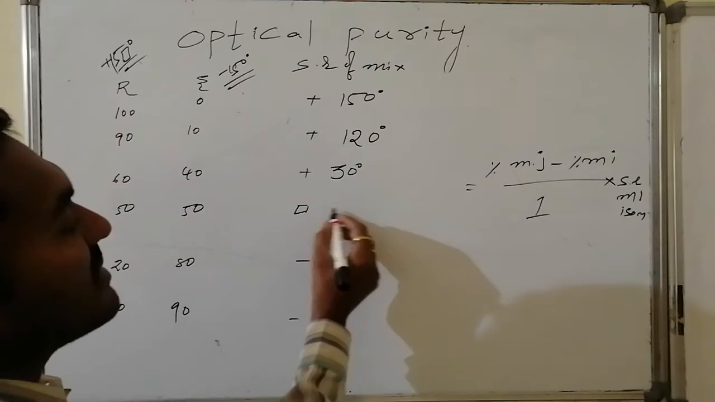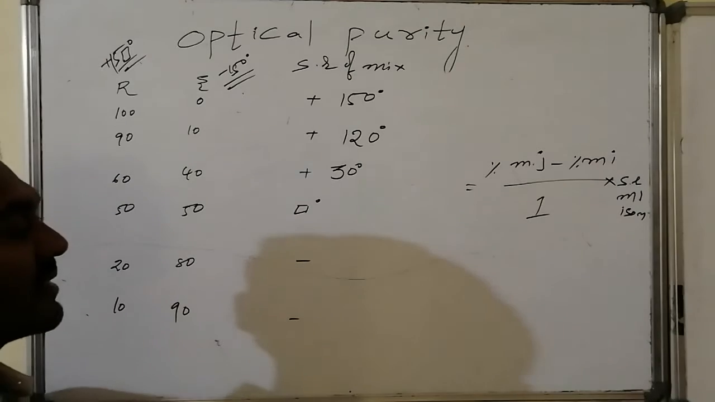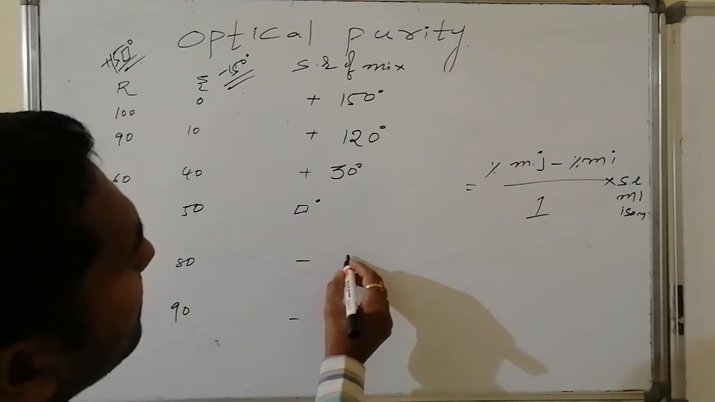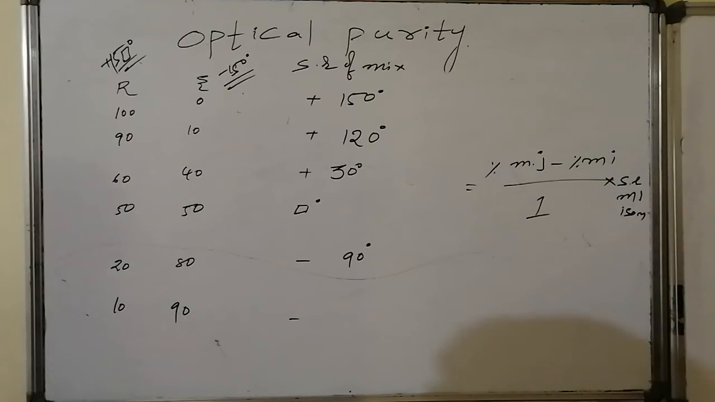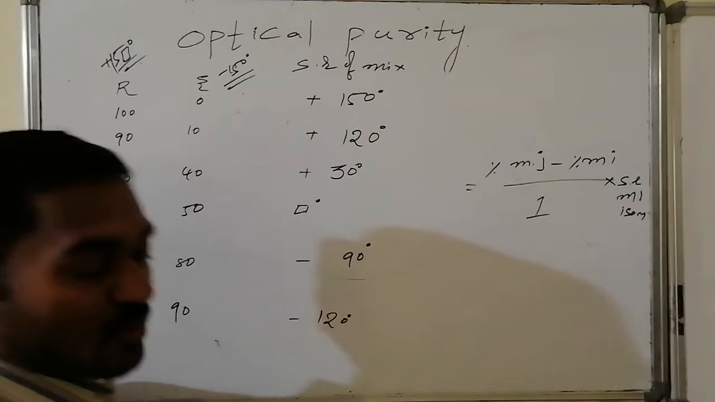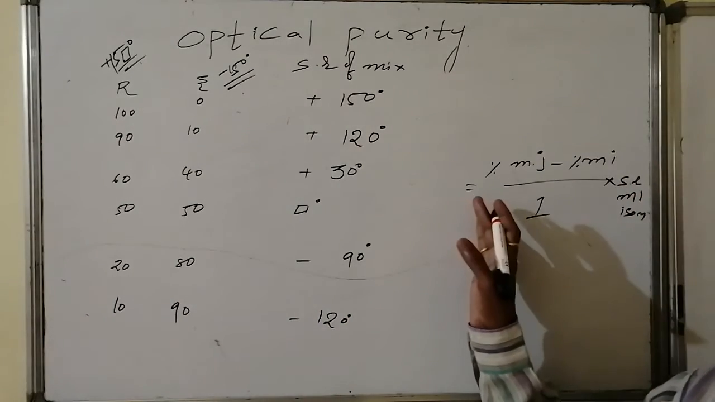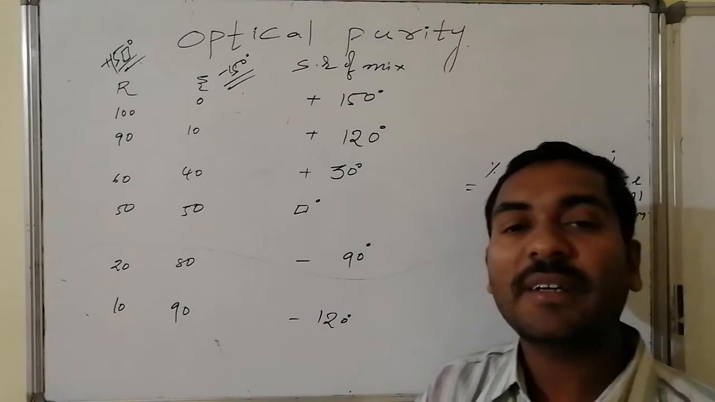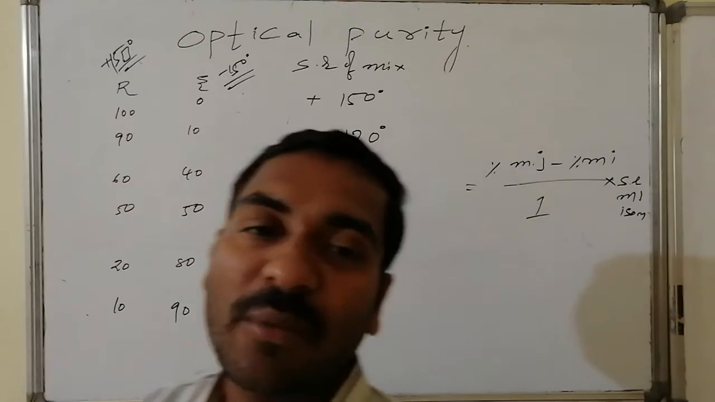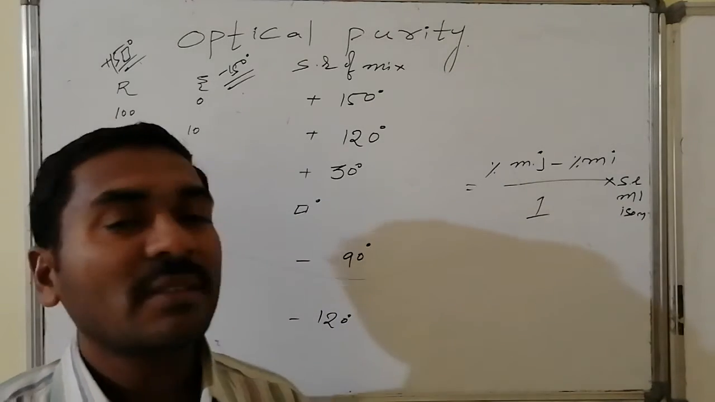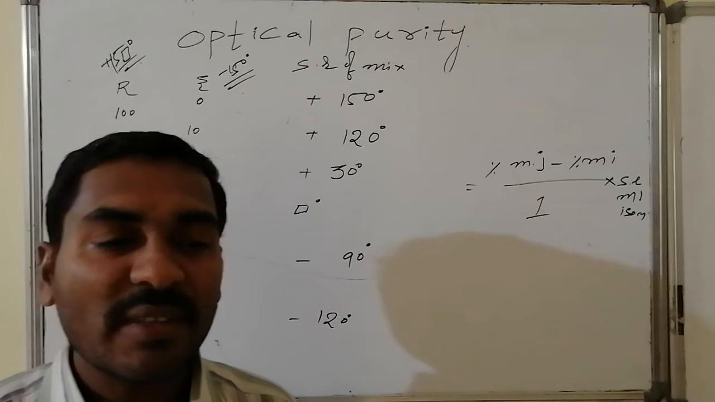Similarly here one cancels the other, hence it is 0 degrees, whereas 80 minus 20 is 60, which implies minus 90 degrees, and here 90 minus 10 is 80, which implies minus 120 degrees. In this way the specific rotation of the mixture can be calculated. The specific rotation of the mixture is equal to the percentage of major enantiomer minus the percentage of minor enantiomer, divided by major plus minor, that is 100, into the specific rotation of the major component.